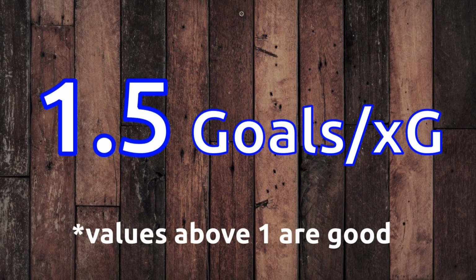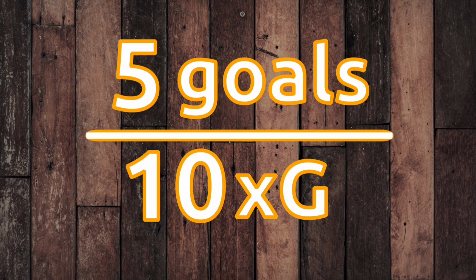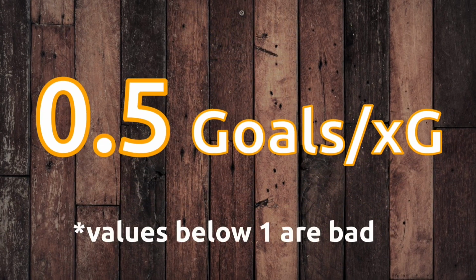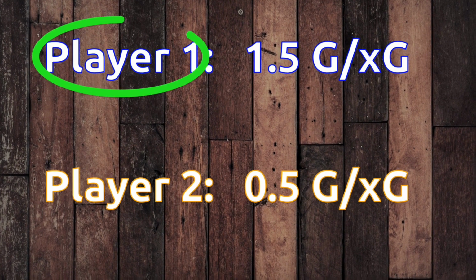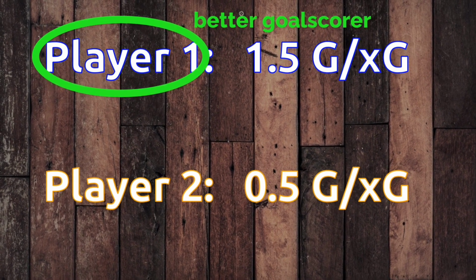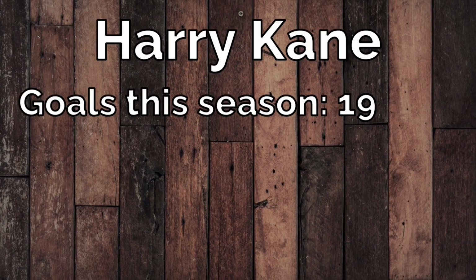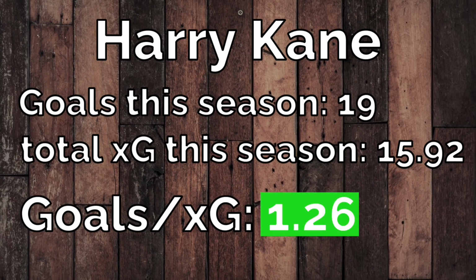This means he scores 50% more goals than expected. If another player has an XG of 10 and scores 5 goals, he has a goals per XG rate of 0.5. This means he scores 50% fewer goals than expected. In this example, the first player is better at converting chances into goals because his goals per XG rate is much higher. A high goals per XG rate means that a player is very efficient and clinical at scoring goals.